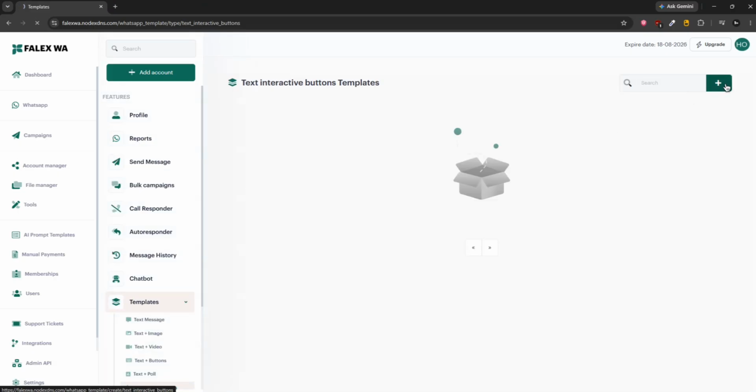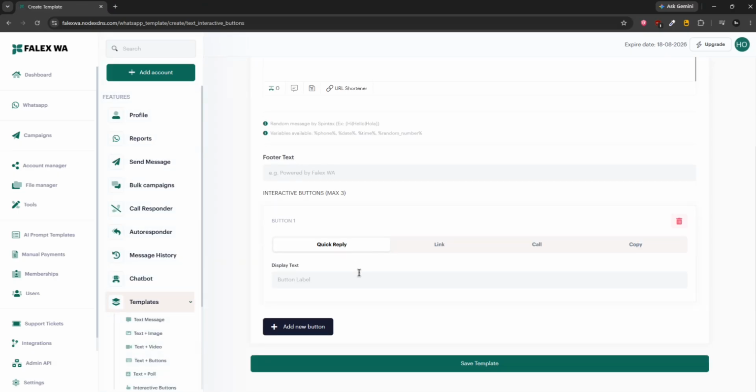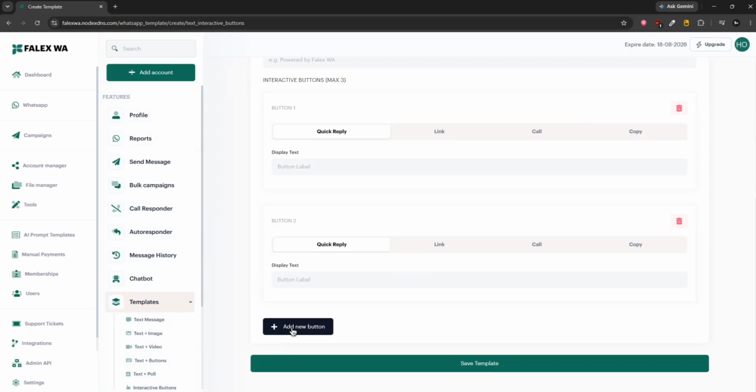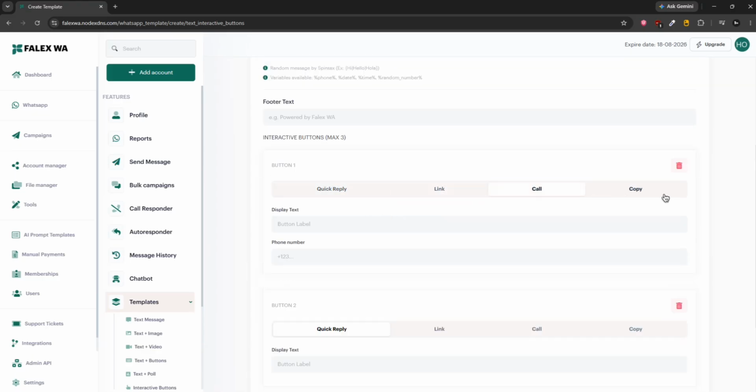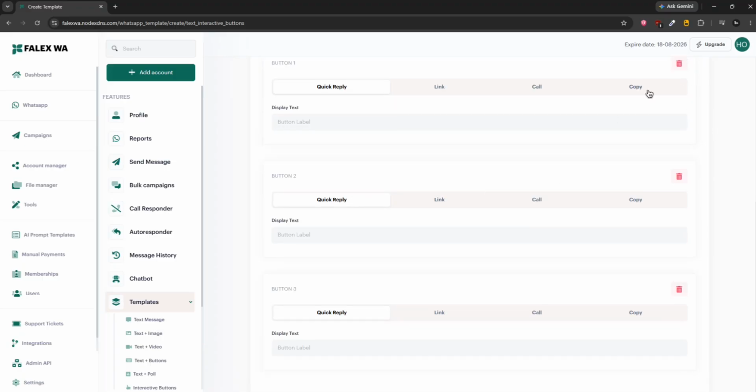I'm going to go to the plus section here. Take a look at this. You can add here a maximum of three buttons. You can add here quick reply, link, call, copy. You can also do this. You can quick reply here. Then copy you can actually.